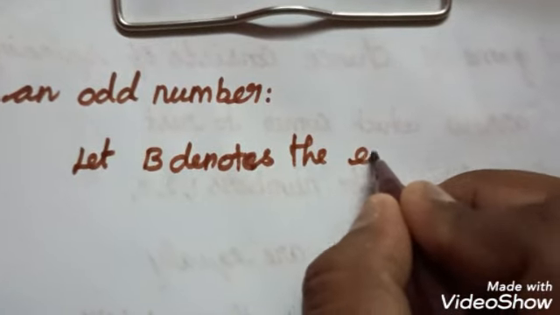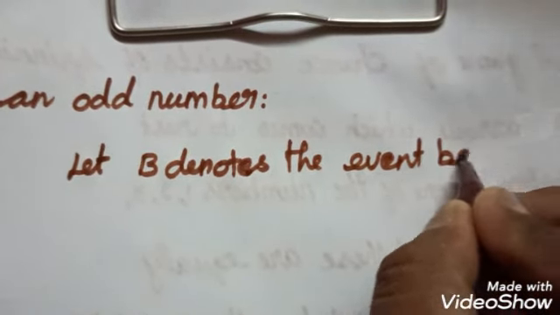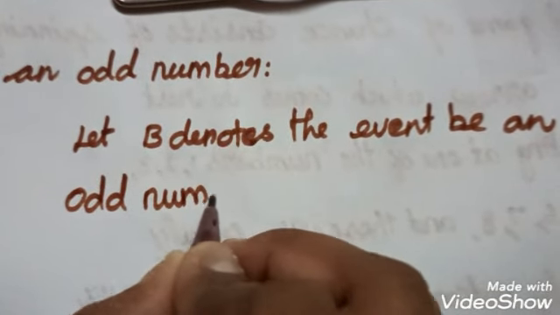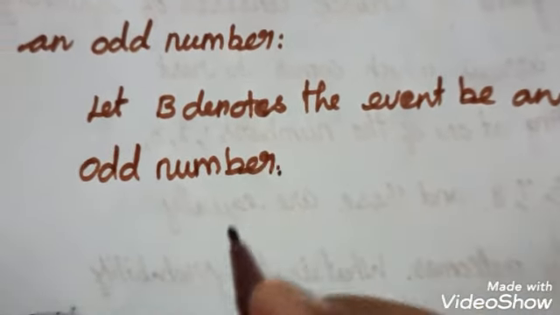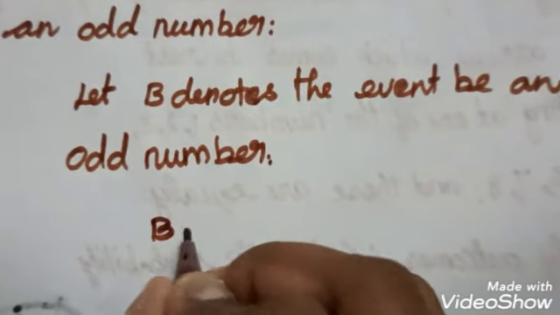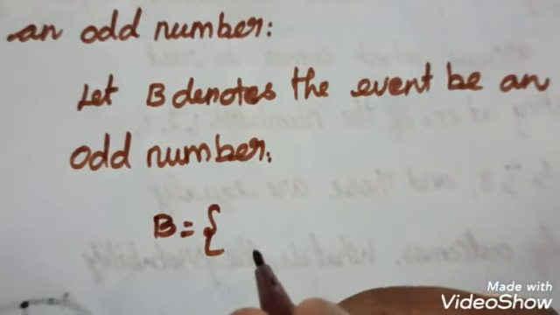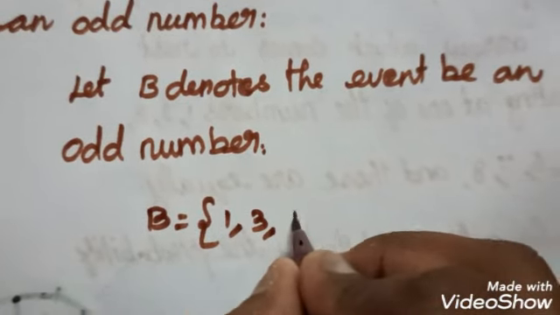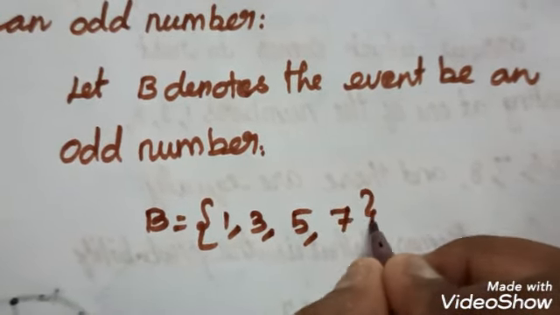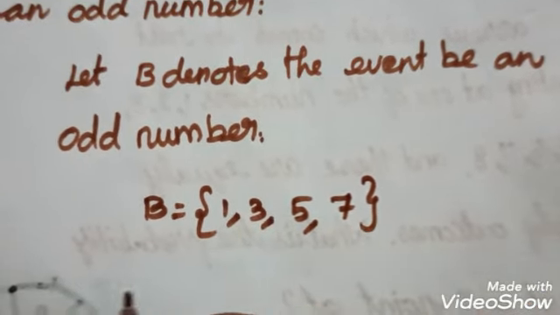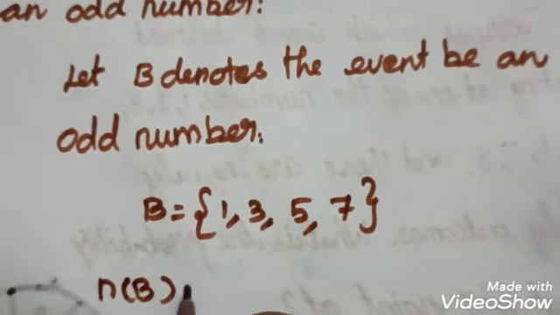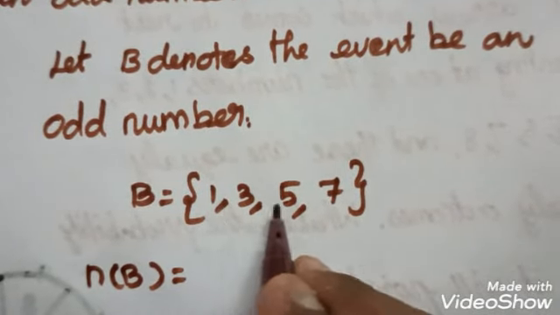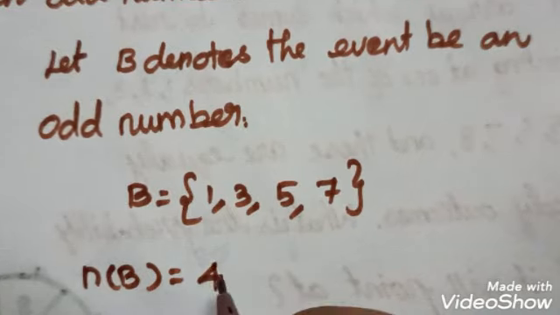First of all we have to know the favorable outcomes. In the spinner from 1 to 8, 1, 3, 5, 7 are the odd numbers. So the total number of favorable outcomes, n of B, is 1, 2, 3, 4. So the number for event B is 4.